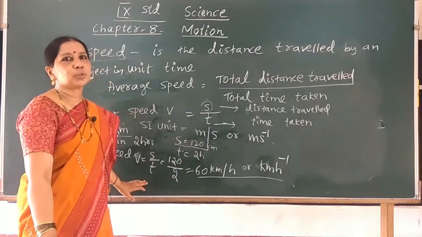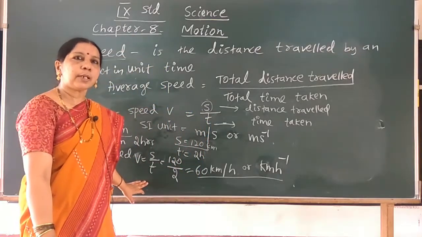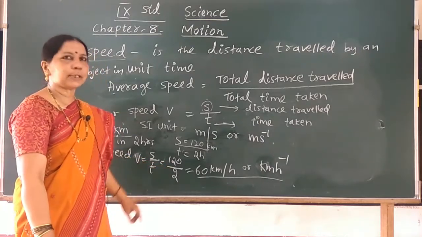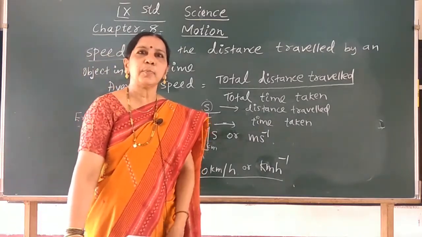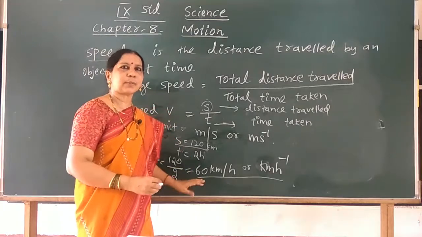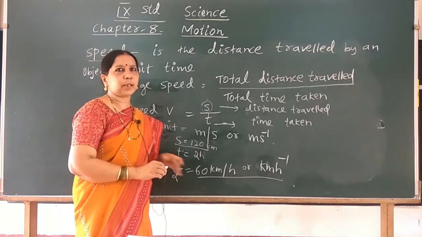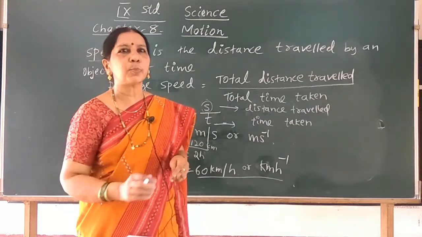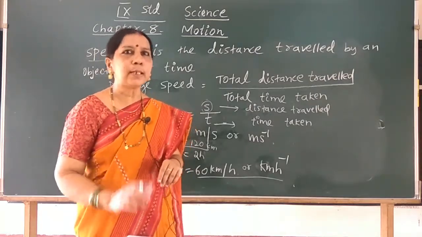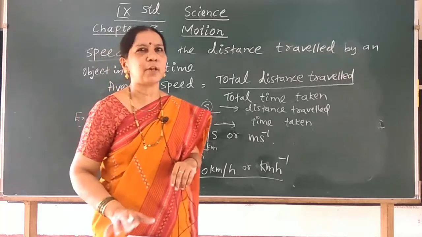It is average speed, means the car may not travel at 60 kilometer speed all the time. It may move faster than this sometime, and it may move slower than this for some time. So this is the average speed of the vehicle. Usually we write the average speed of the vehicle.